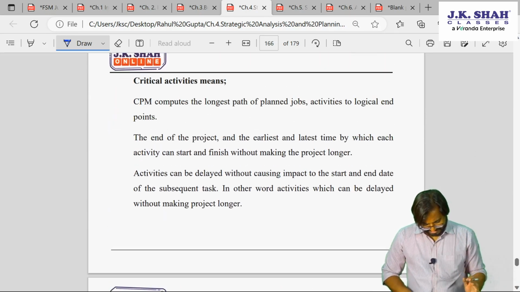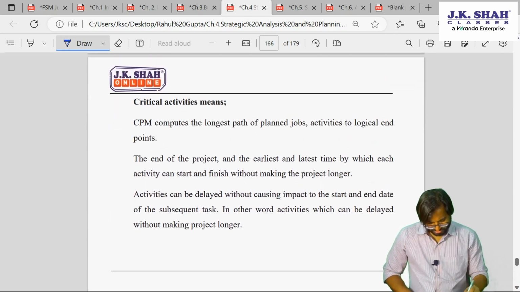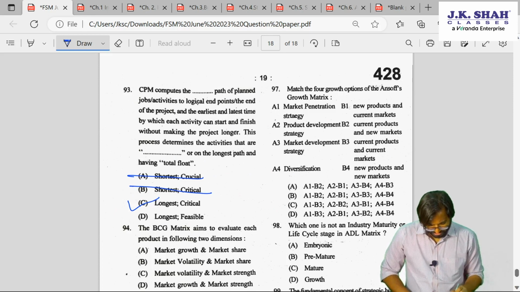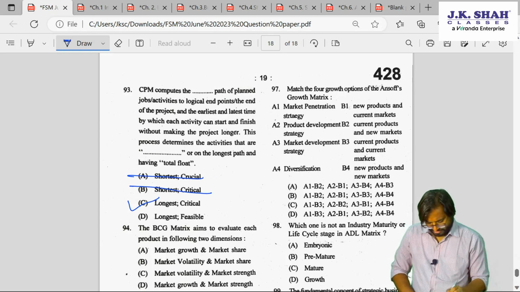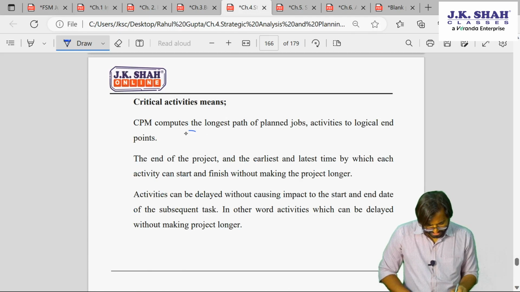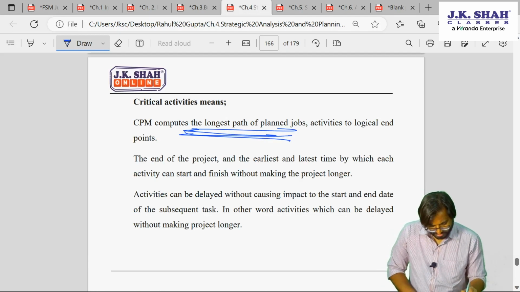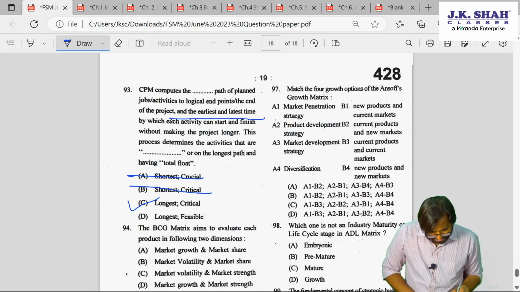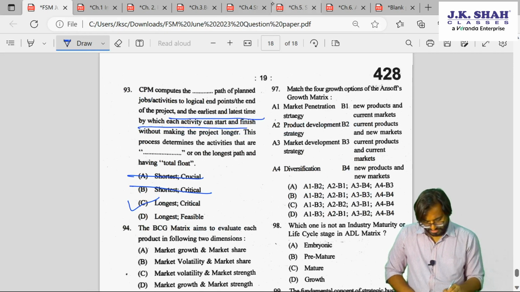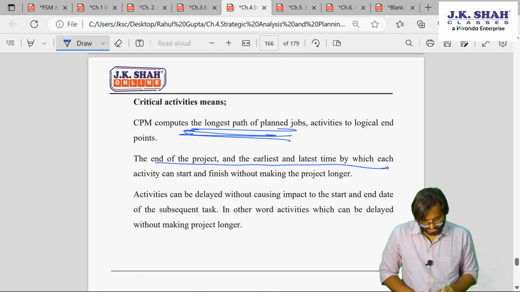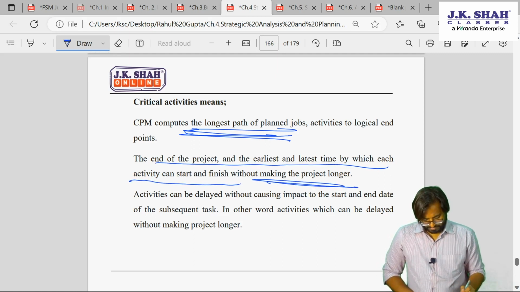That particular sentence is there in our book also. What is the sentence? Computes the dash path, longest path, right? Dash longest path of, okay. Then earliest and latest time, start and finish. Yes, I told you it's there. End of the project, earliest by which the activity without making the project longer, right?